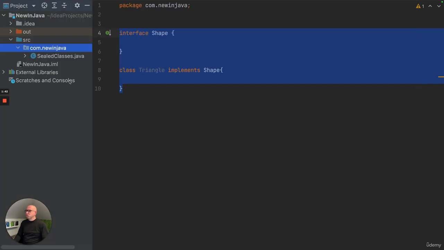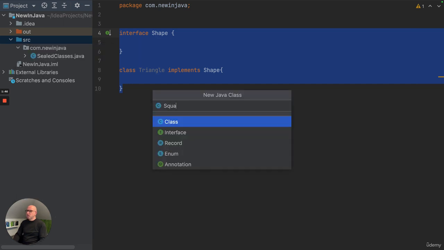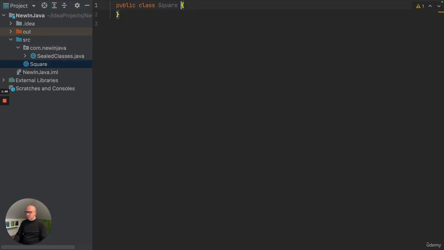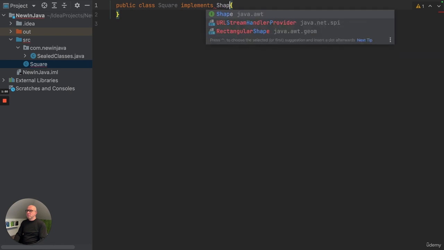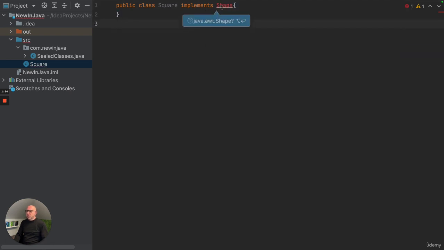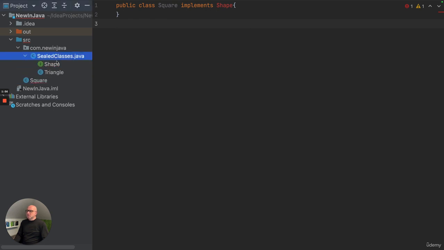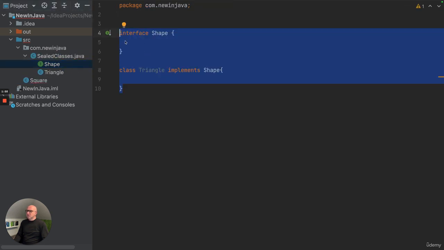But let's assume we introduce a new class called Square. If we want it to implement Shape, it's not allowed because Shape is not recognized. Shape is only a part of this package, and so the Java compiler prohibits you from doing anything more than this.